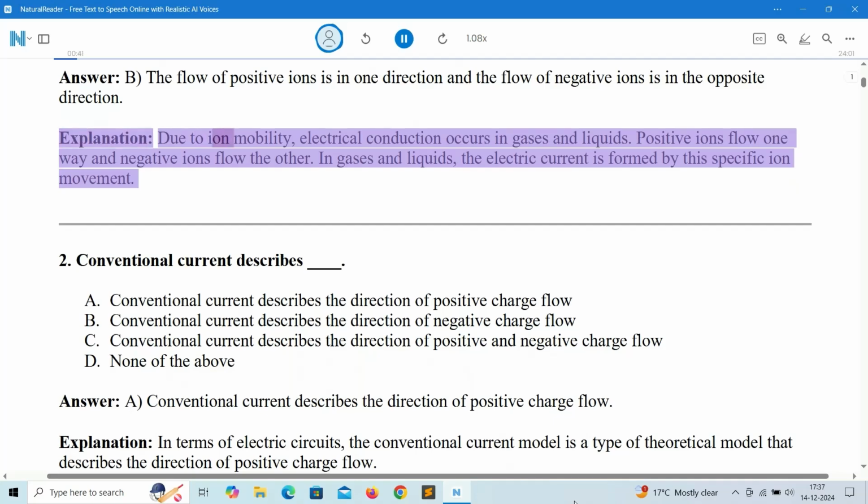Explanation: due to ion mobility, electrical conduction occurs in gases and liquids. Positive ions flow one way and negative ions flow the other. In gases and liquids, the electric current is formed by this specific ion movement.